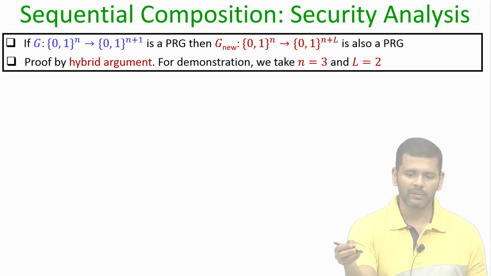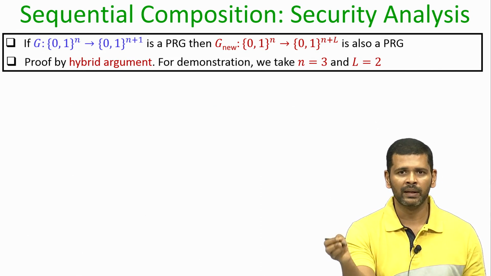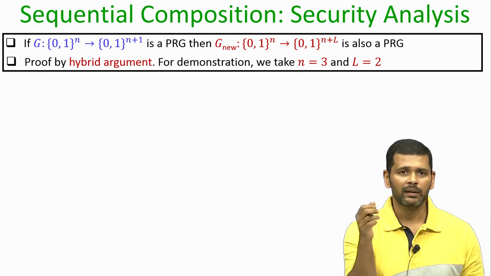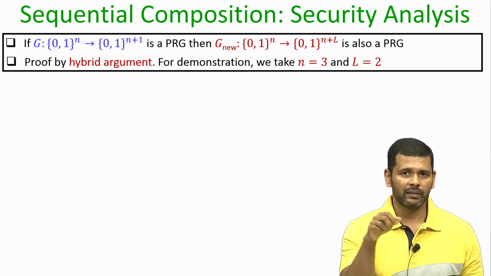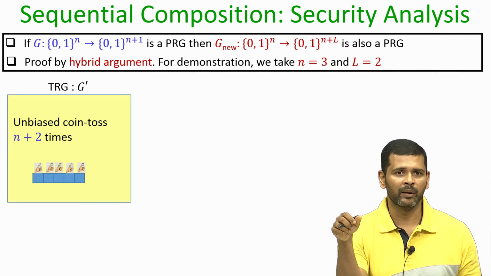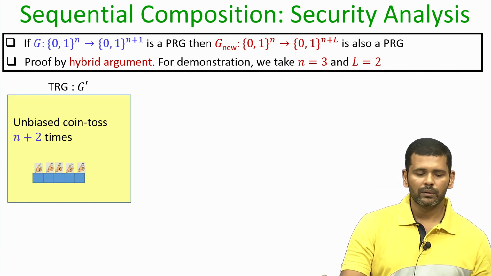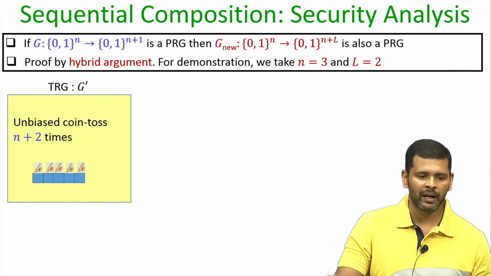For the sake of demonstration, we assume that n is equal to 3 and big L is equal to 2. Namely, I assume that the G nu construction takes a seed of length 3 bits and produces an output of 5 bits. So, what we are going to do in the hybrid argument is introduce a polynomial number of intermediate hybrids.